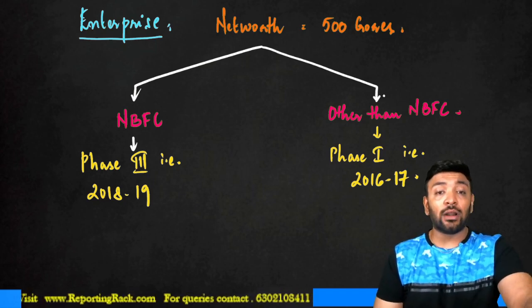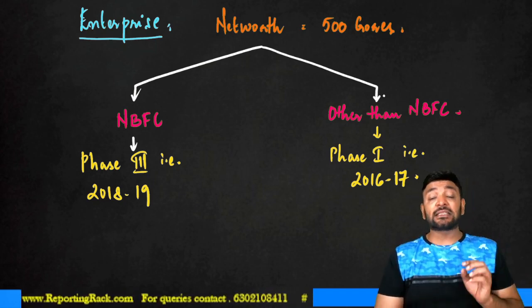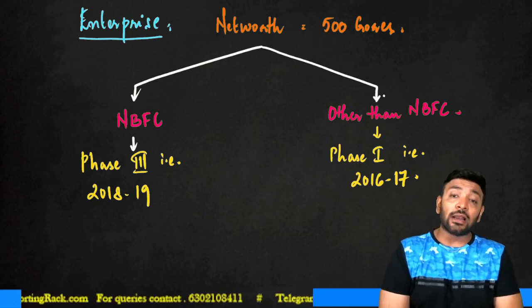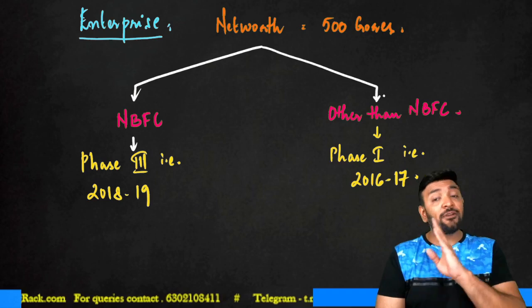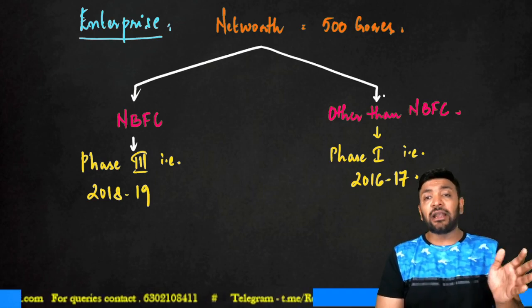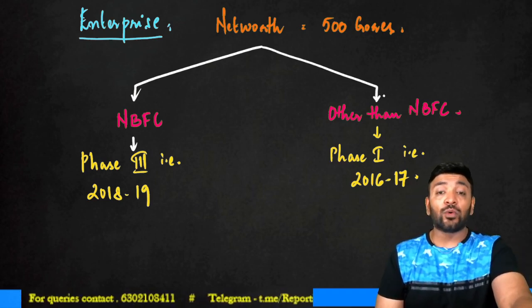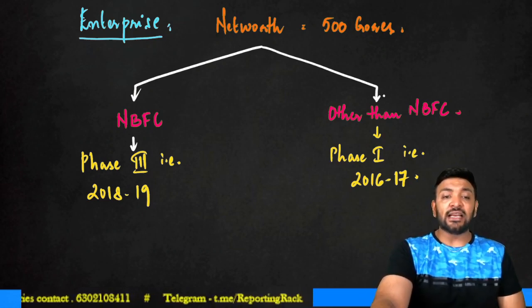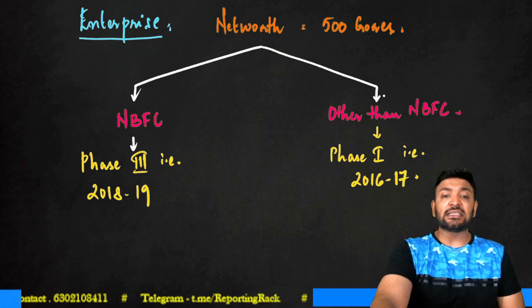Significant effect would happen if they cancel the NBFC license, because the application of IND AS shall apply starting from 16-17 itself. But if it was an NBFC, then it would have happened from 17-18 only. Now my question is, which one of these is actually true?